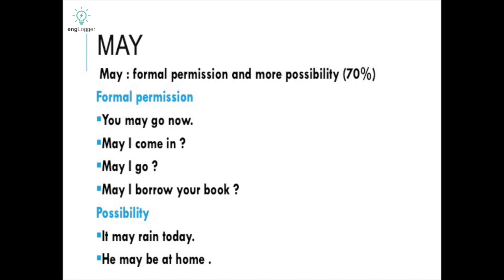Next we have may. May is a formal permission. I'm just going to tell you the difference between may and can. Can is used for informal permission and may for formal. I think you must all know about formal letters and informal letters, right? In an informal letter we are writing to our friend or family, and in a formal letter we are writing to our teacher, our principal, any higher authority, or the editor.